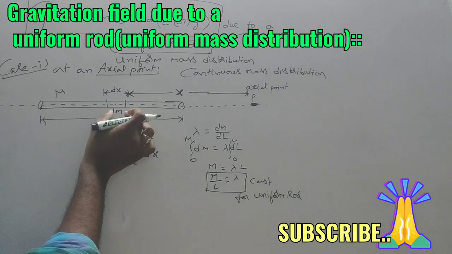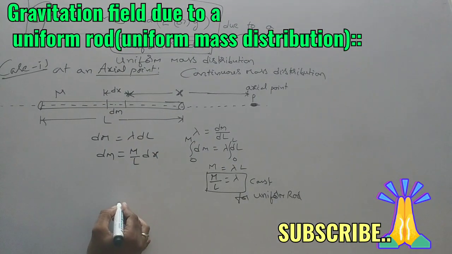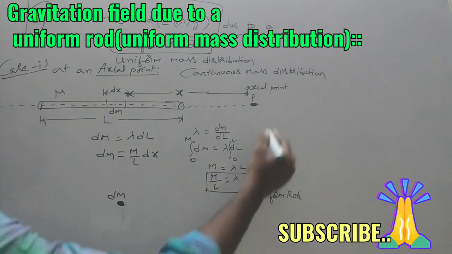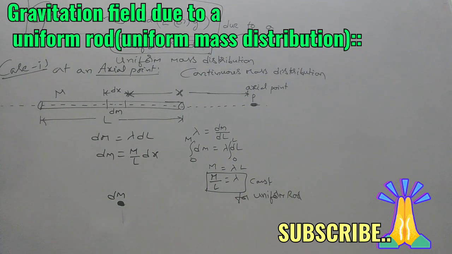Now this dm acts as a point mass, and let the point P be at a distance x from this point mass. As already discussed, due to this point mass at point P, a gravitational field dE bar will act.